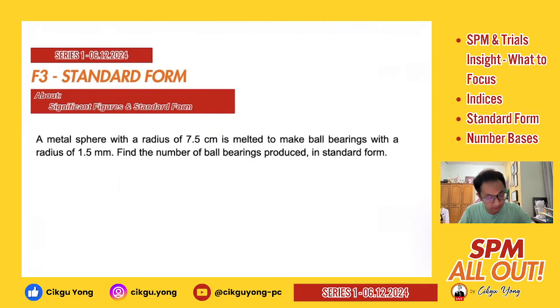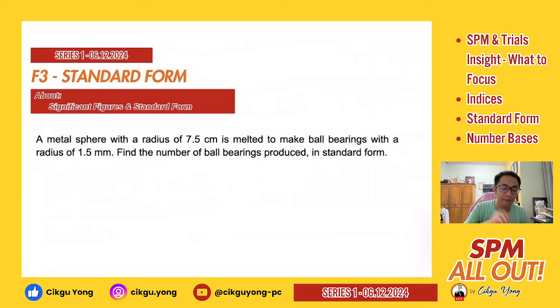Then next, a metal sphere with a radius of 7.5 cm is melted to make ball bearings with a radius of 1.5 mm. Find the number of ball bearings produced in standard form. Okay, so in this case, basically you can do some basic conversion first, right?